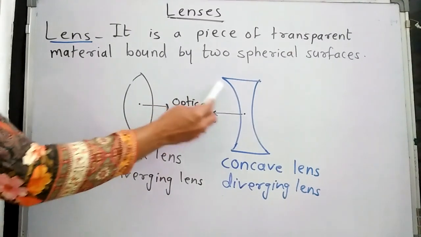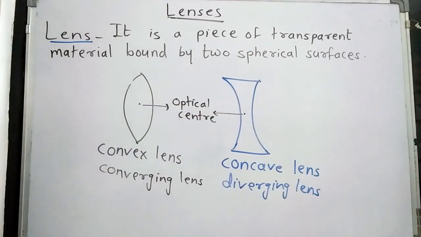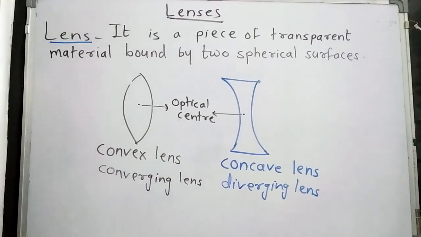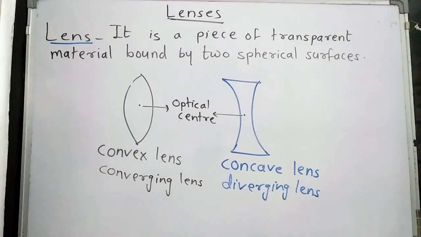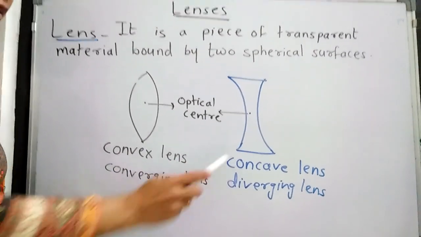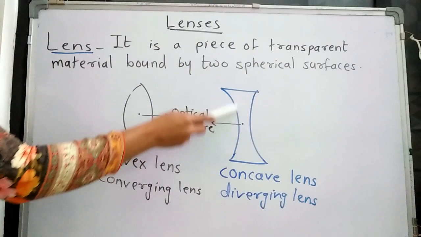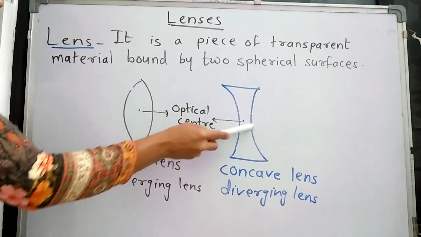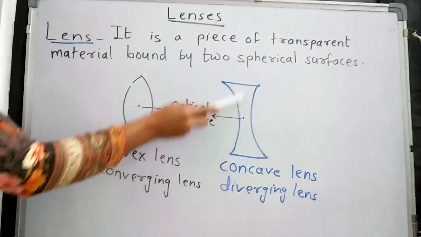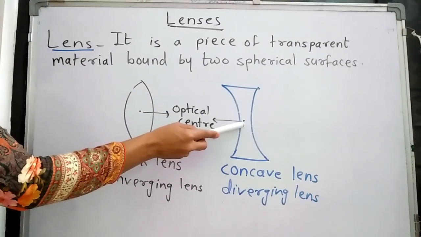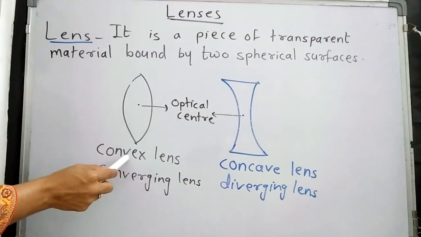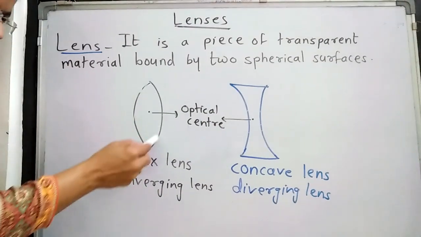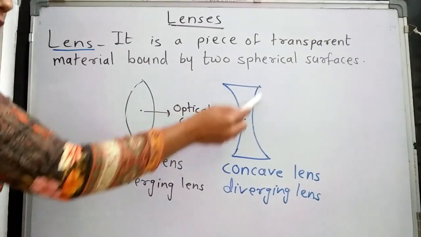Means the light rays which fall on the concave lens pass through the lens and go away from each other. So the concave lens is called the diverging lens. Now if we see, the concave lens is thin at the middle portion and thick at the ends as compared to the middle portion. So this is the convex lens and this is the concave lens. It has two convex surfaces. It has two concave surfaces.